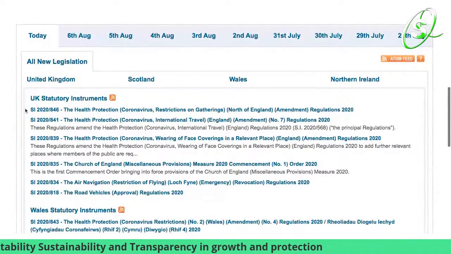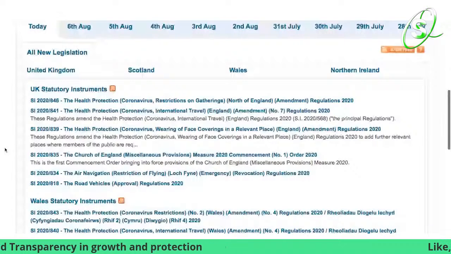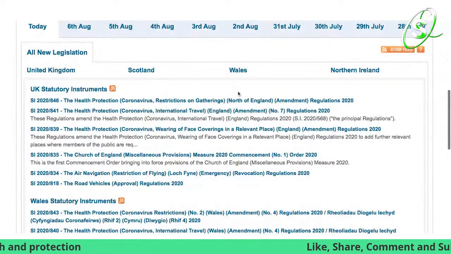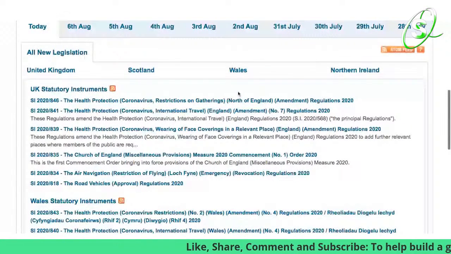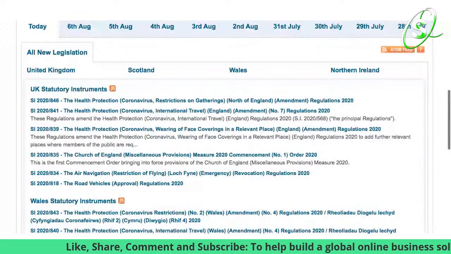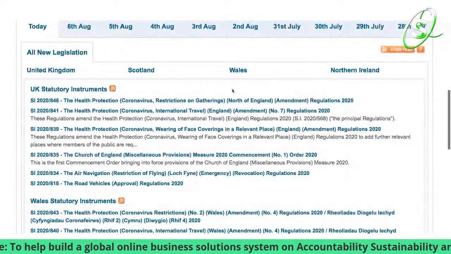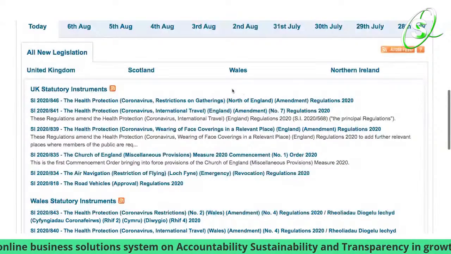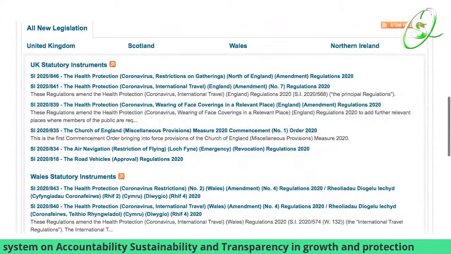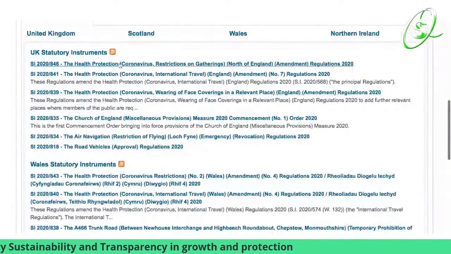First, it's all about the Health Protection Coronavirus Restrictions on Gatherings North of England Amendment Regulations 2020. So again, there are some restrictions on gatherings in the north of England. So tell your friends, the laws are coming out.